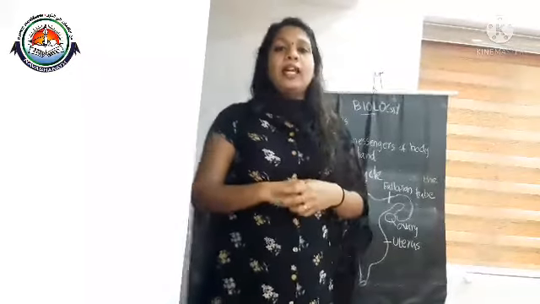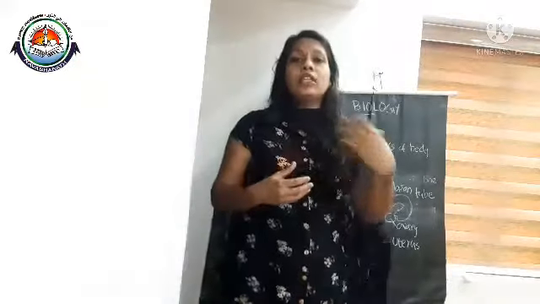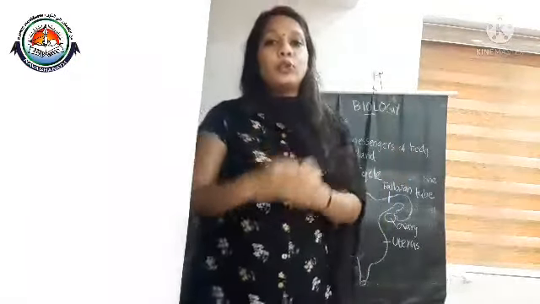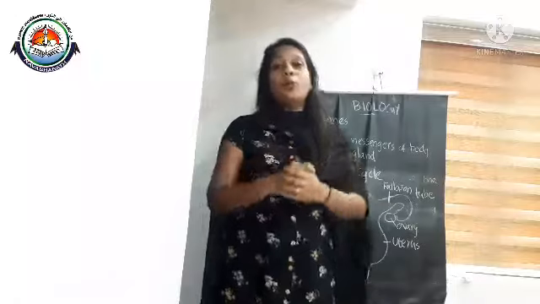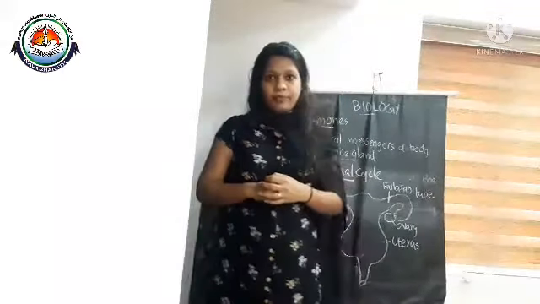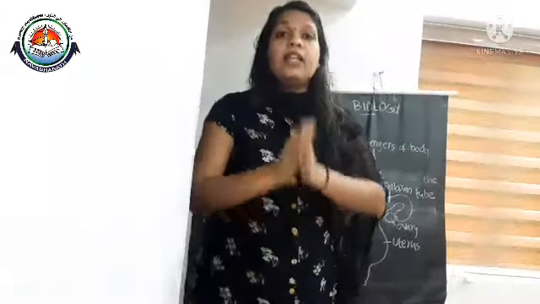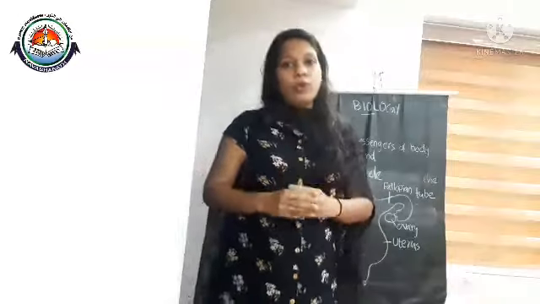Okay. And the release of this testosterone and estrogen is controlled by another hormone which is secreted by the pituitary gland. The pituitary gland is an endocrine gland, and it secretes luteinizing hormone.